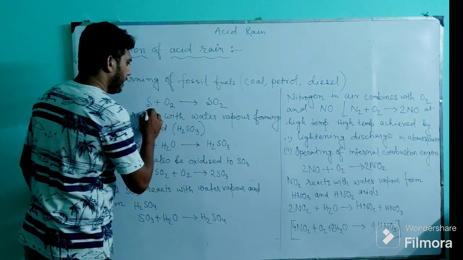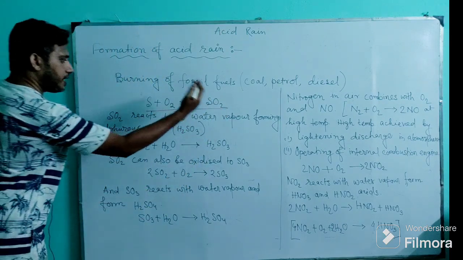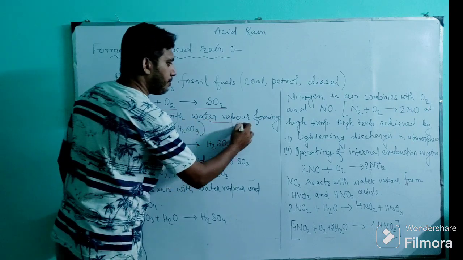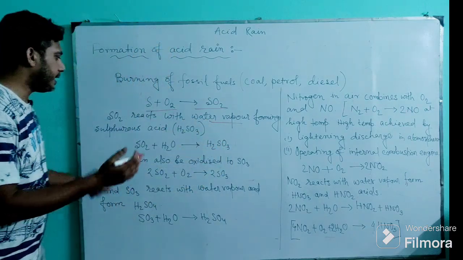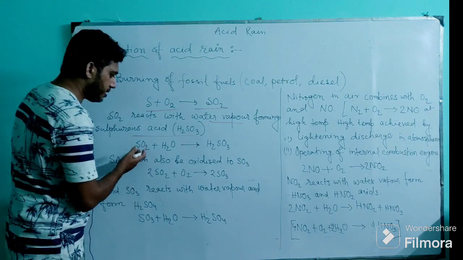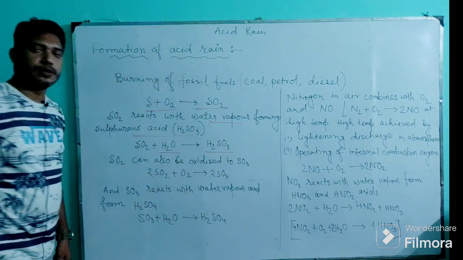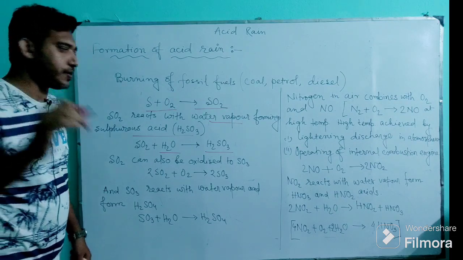Sulfur S plus O2 forms SO2. This sulfur dioxide reacts with water vapor in the atmosphere, and it forms sulfurous acid. The equation is SO2 plus H2O forms sulfurous acid, that is H2SO3.